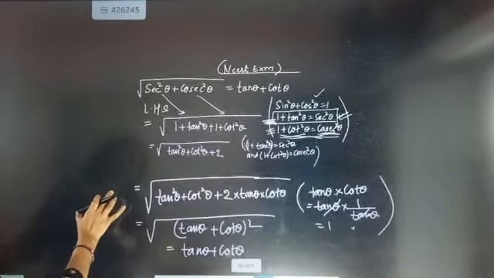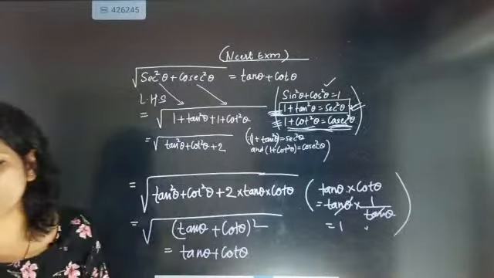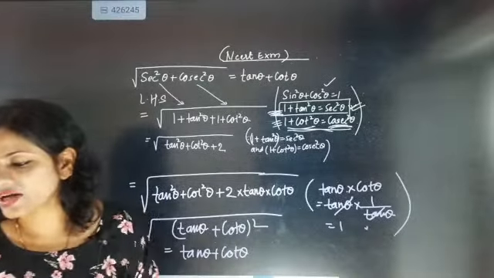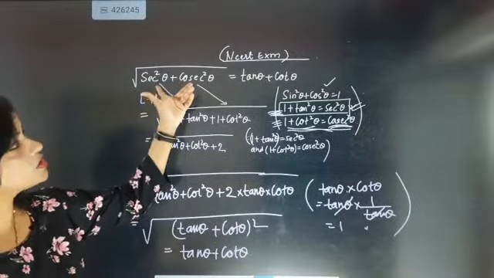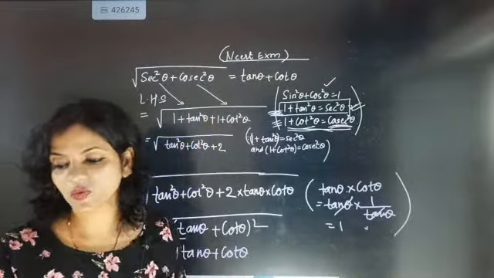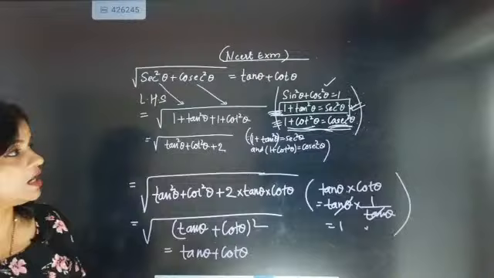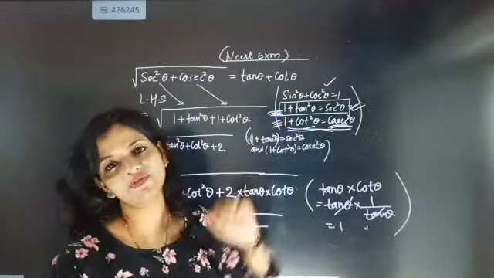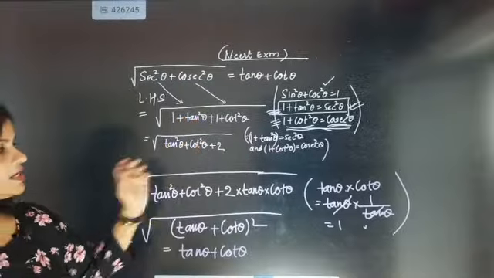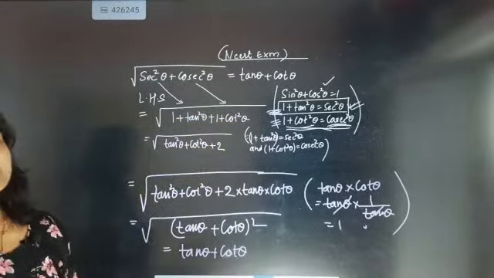So this is what they told us to prove, and this is an NCERT exemplar question. This is one of a very, very important question. What we did actually, we did not do any big work here. We just took this part, first converted secant square theta as 1 plus tan square theta, and then cosecant square theta as 1 plus cot square theta. Which formula we used? Identity formula we used. After using identity formula, tan square theta as it is written, cot square theta as it is written. 1 plus 1 added, it became 2.